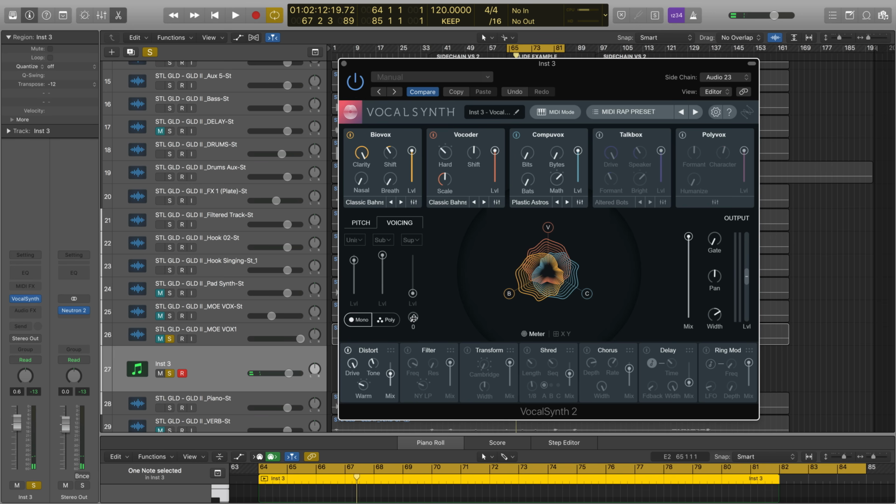But if I increase the glide knob here, it delays the amount of time it takes from one note to get to the other, which adds a really cool kind of swinging effect between notes. Have a listen. I am every animal.